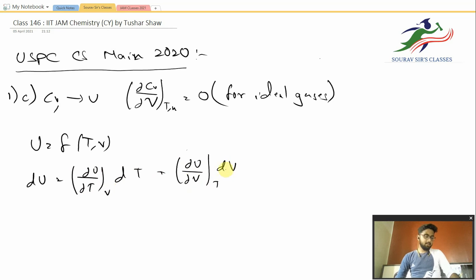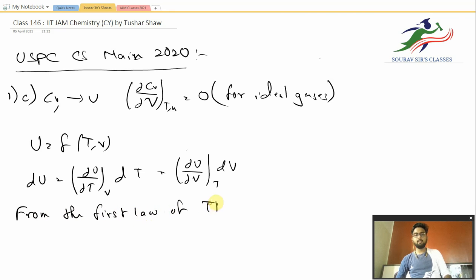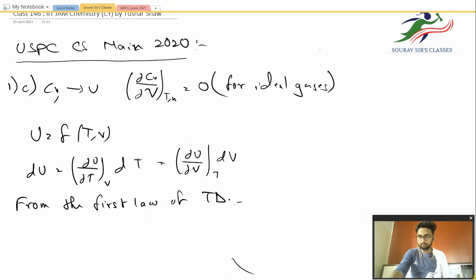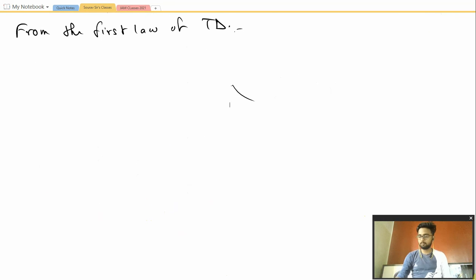Okay, now we know that dU, from the first law of thermodynamics, is equal to dq plus dw.